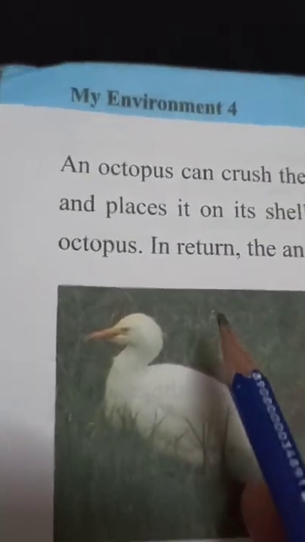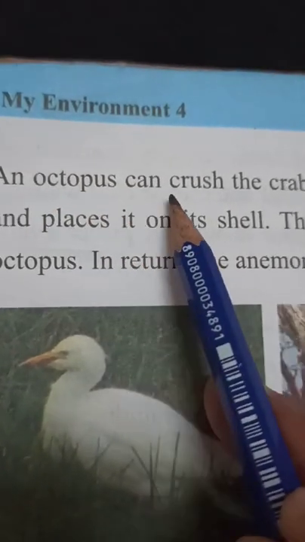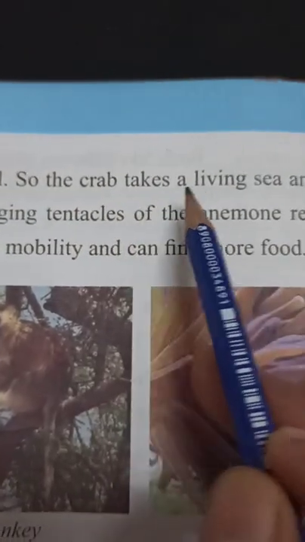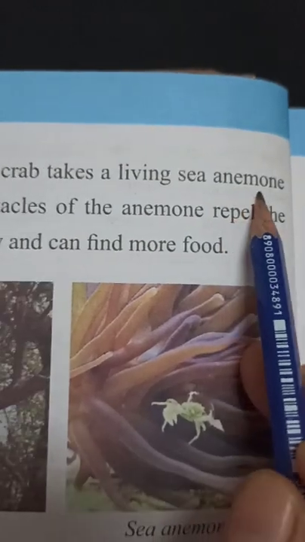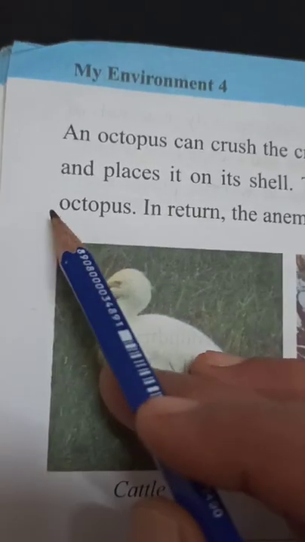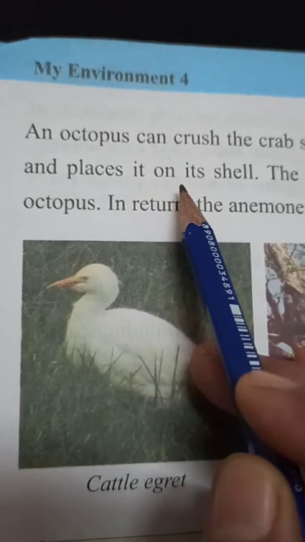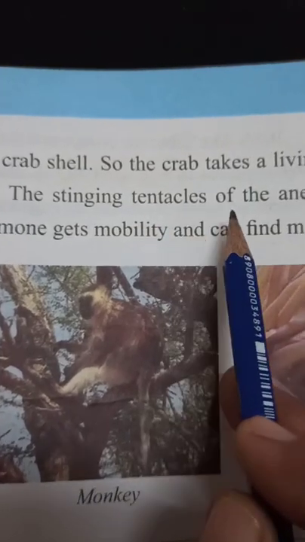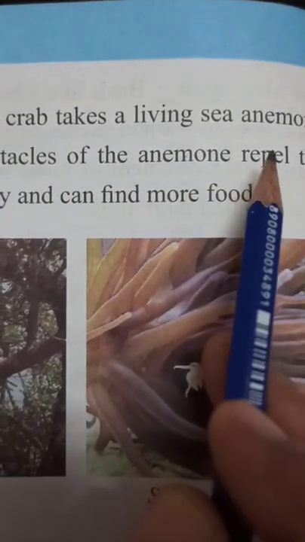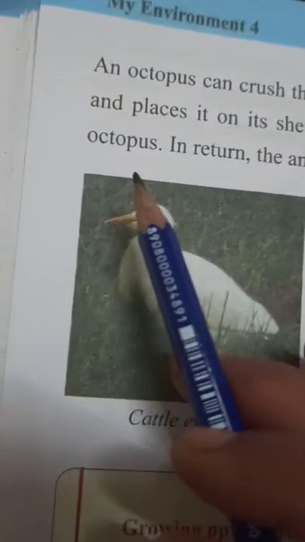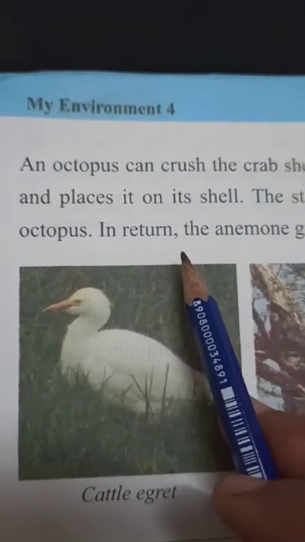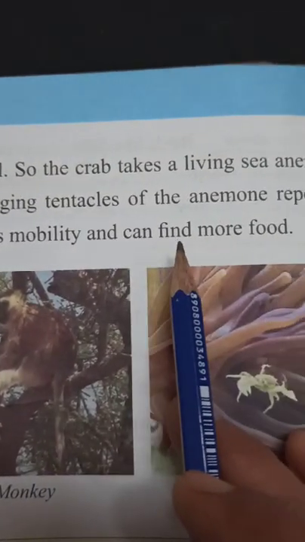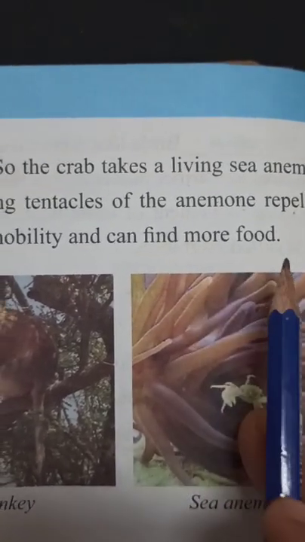in this paragraph, an octopus can crush the crab shell. So the crab takes a living sea anemone and places it on its shell. The stinging tentacles on the anemone repel the octopus. In turn, the anemone gets mobility and can find more food.